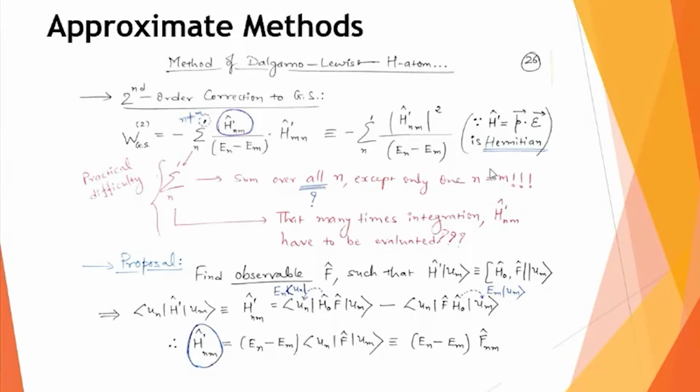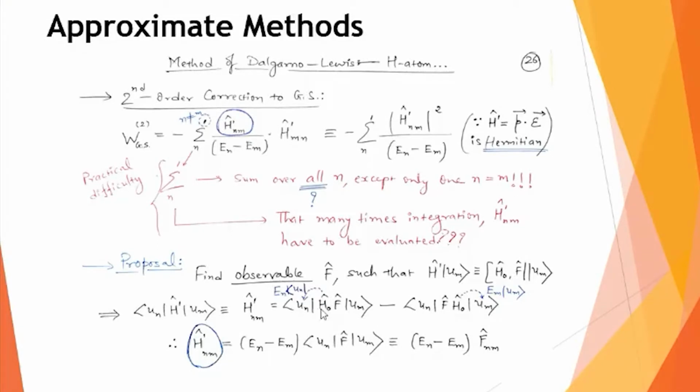You know that when H dash is taken with a scalar product, multiplied from the left by the bra, it will produce my matrix element H dash nm. So I take a scalar product from the left. Don't forget the commutation rule [H0, F] means H0F minus FH0.